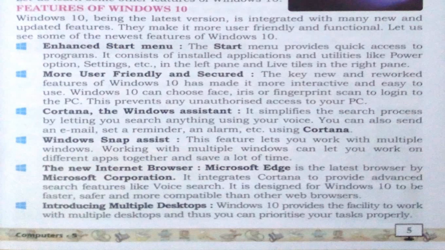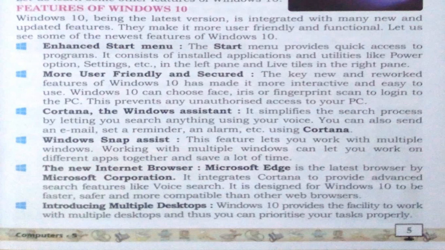Now Windows 10 is more user friendly for the users. If it's not user friendly, no one is going to use it. So this is the most important goal for Windows Corporation, to make its operating system more user friendly. User friendly means it's easy to use, with no difficulty in using this type of software for us.